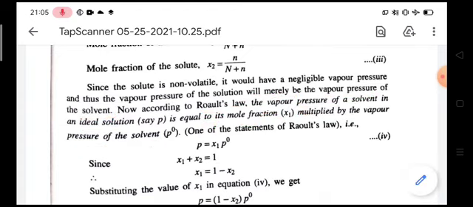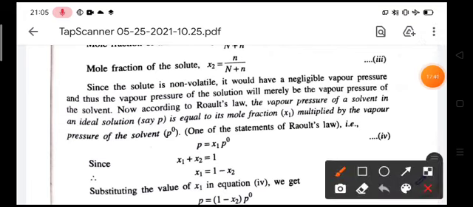Once again I repeat, in case of an ideal solution, according to Raoult's law, the vapor pressure of a solvent in an ideal solution is equal to its mole fraction multiplied by the vapor pressure of the pure solvent.